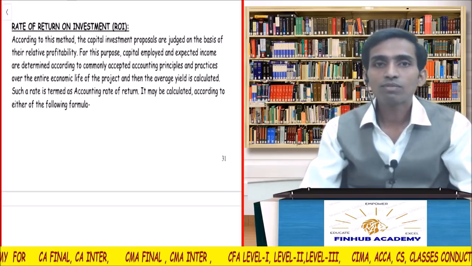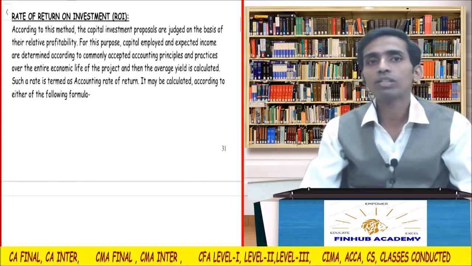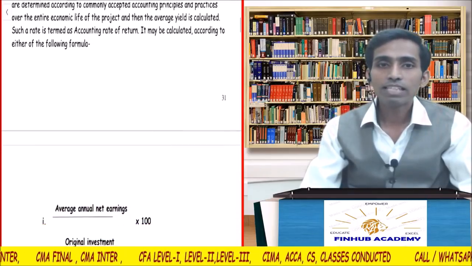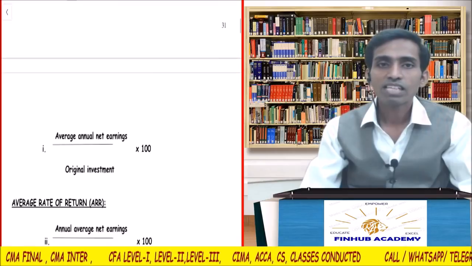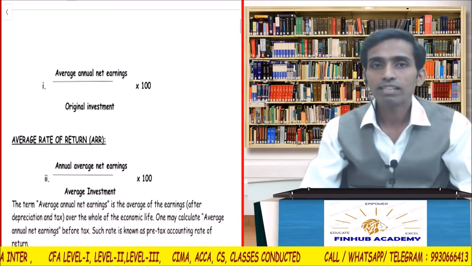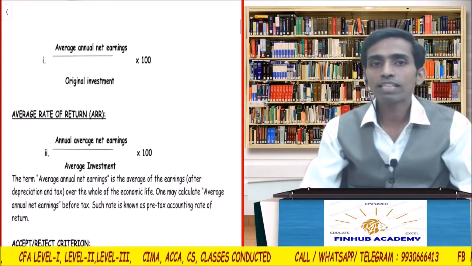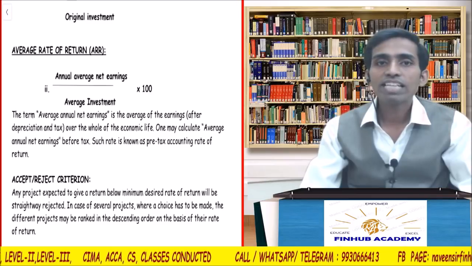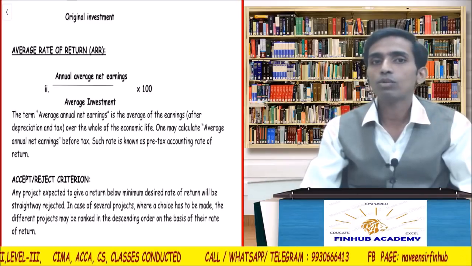Such a rate is termed as accounting rate of return. What is it called? Accounting rate of return. So it may be calculated on the basis of the following formula. See, average annual net earnings upon original investment into 100. That is one. Second is average rate of return. In the second formula, annual average net earning upon average investment into 100.